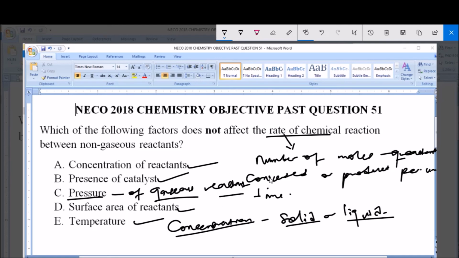But for a non-gaseous reactant, pressure does not affect it. Pressure only affects gaseous reactants. So the answer to this question is option C, pressure.